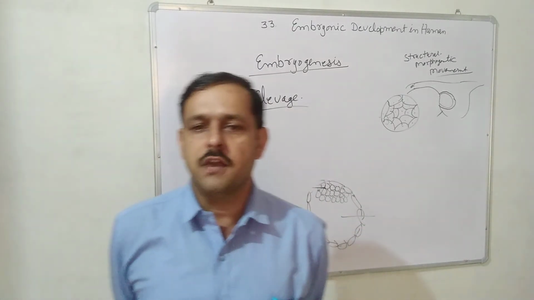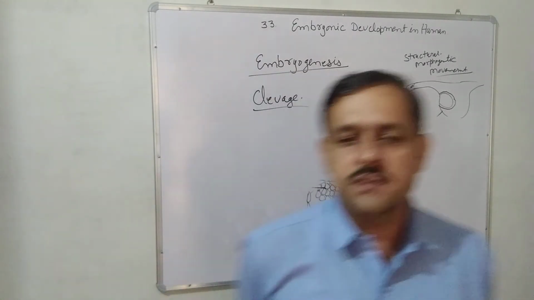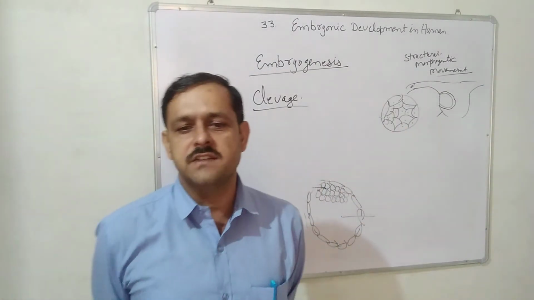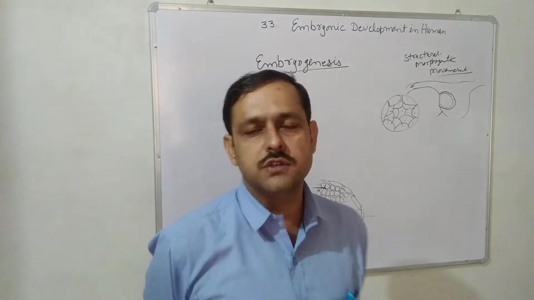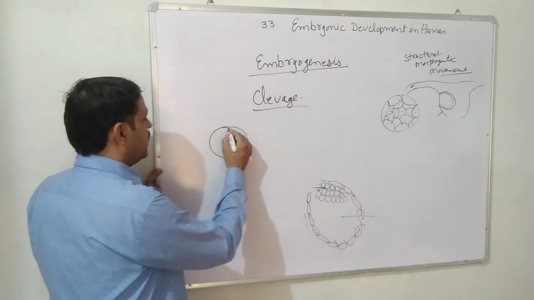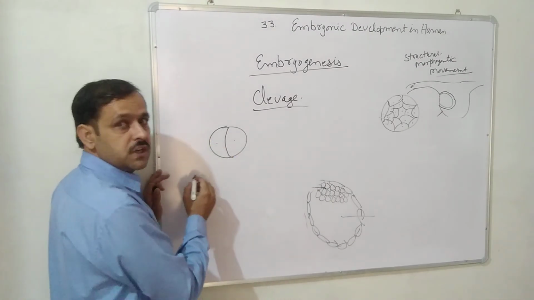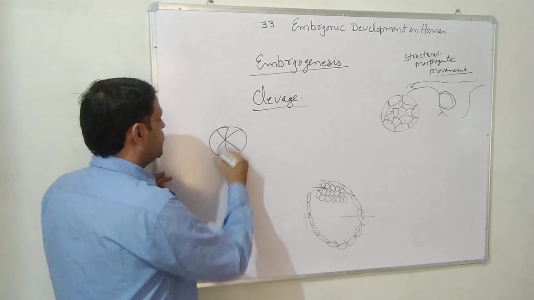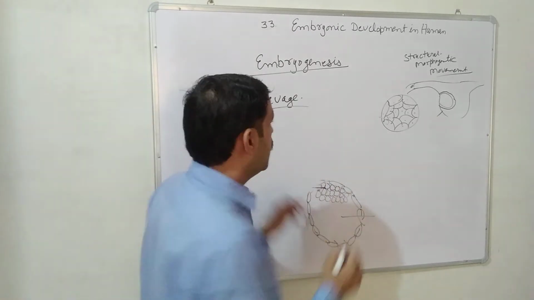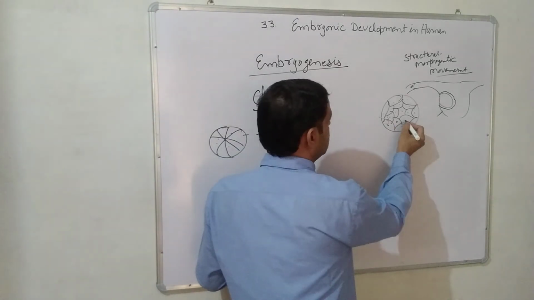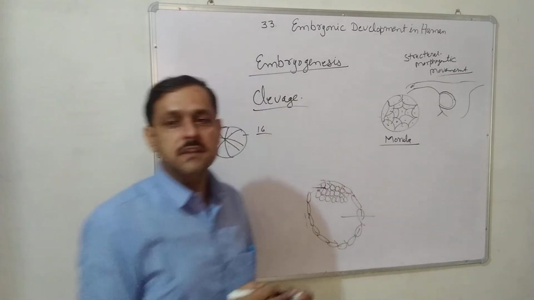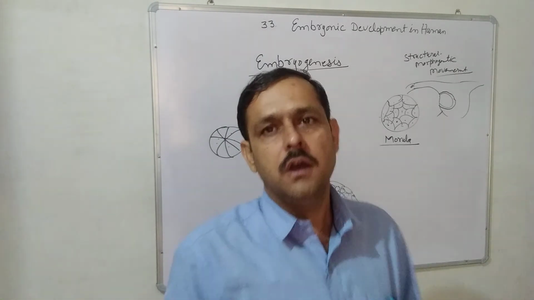First of all, the zygote divides mitotically into two equal cells, which is called the two-celled stage. Later on, out of these two cells, the large cell divides mitotically to form two cells, and the small cell also divides. Means what happened? You can see the zygote. First of all, there is a division, a two cell structure is formed, then four cell, then eight cell, then 16 cell. Whenever 16 cells are formed, you can see this structure, and this structure is called morula, and the process of morula formation is called morulation.